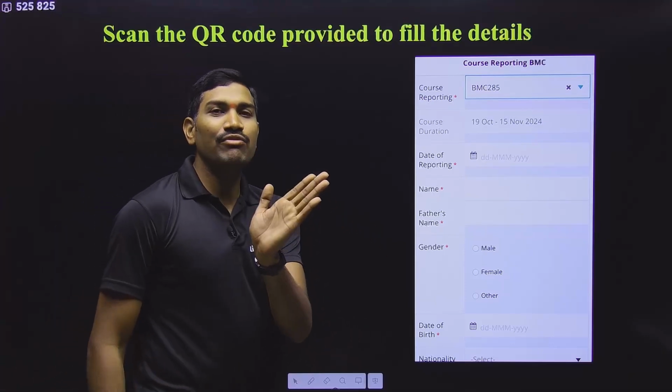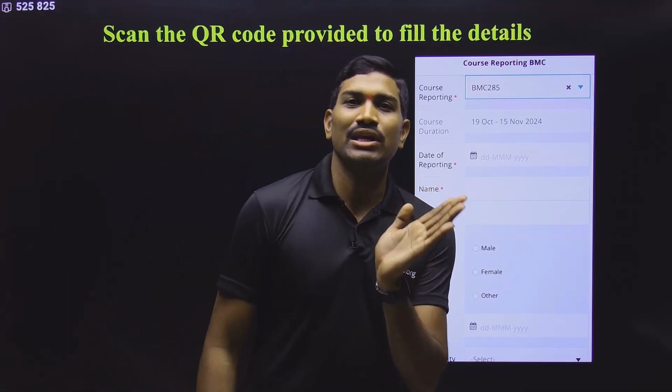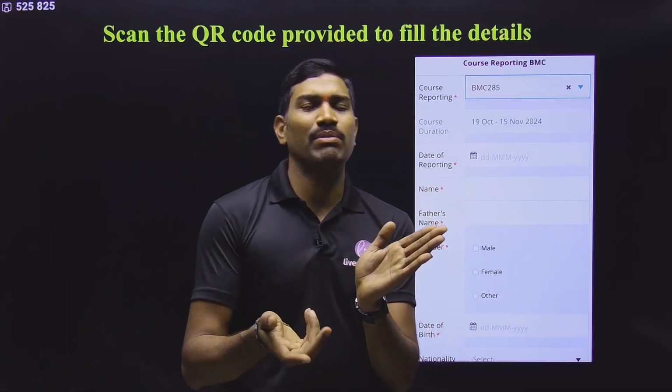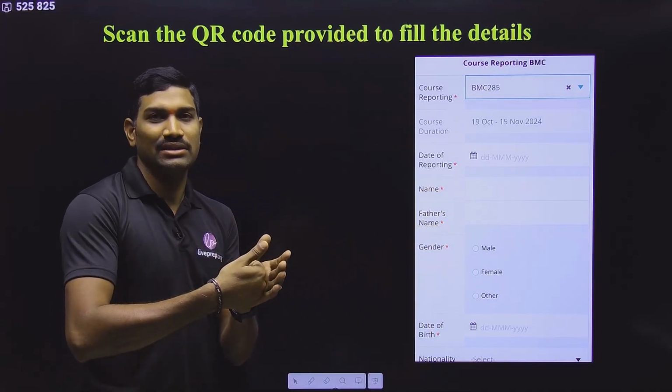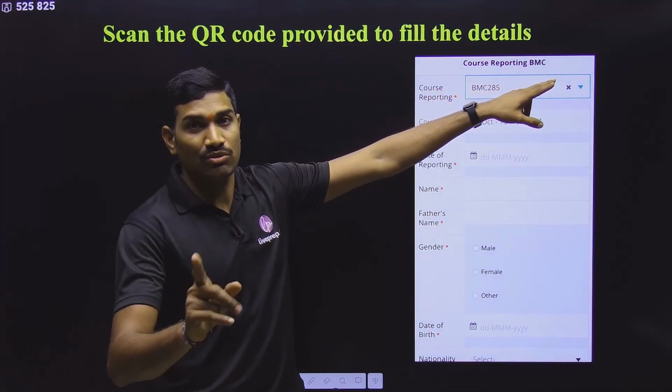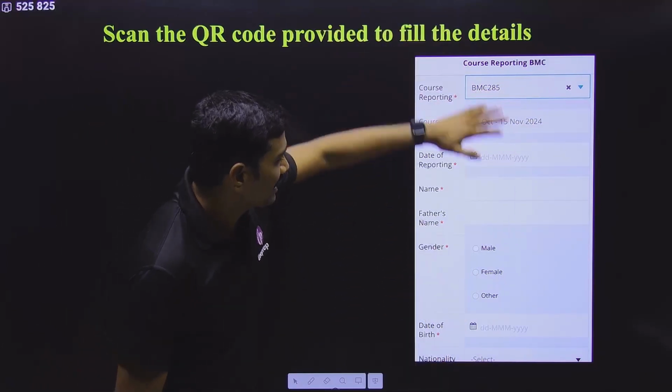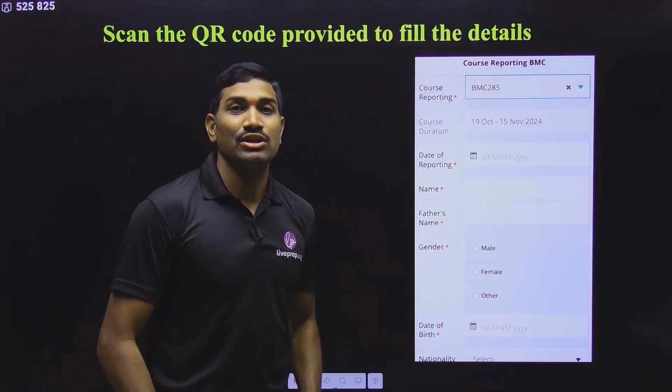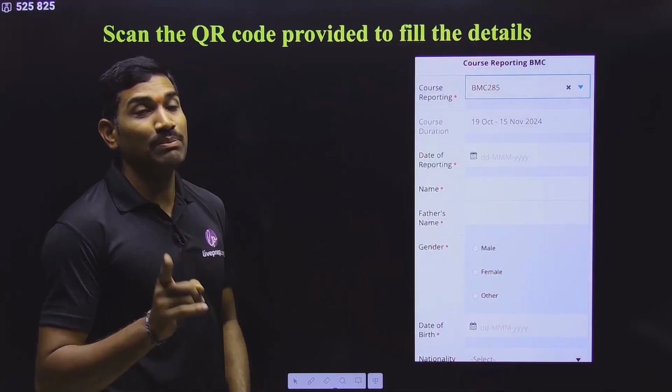And then they will give you one QR code. Simply with the help of any QR code scanner, please scan it. We also scanned the QR code for this particular BMC course. After scanning, a page will open with these details. You need to compulsorily fill these details. Please remember.